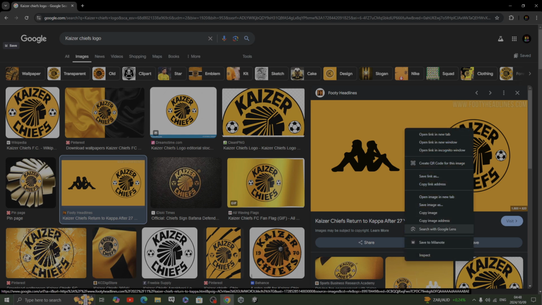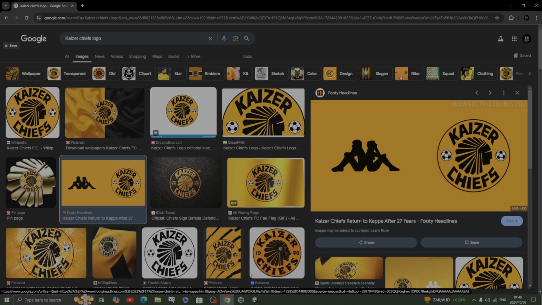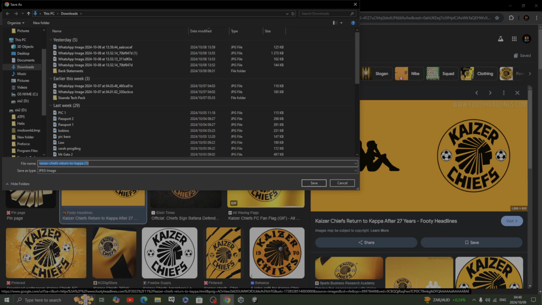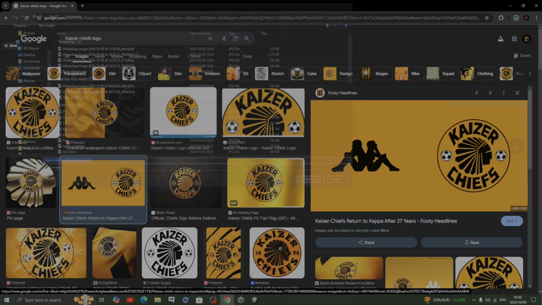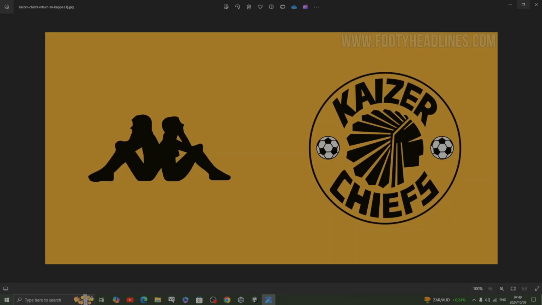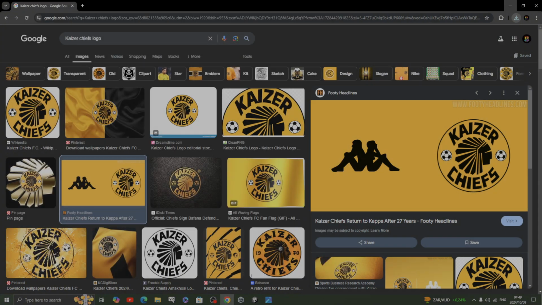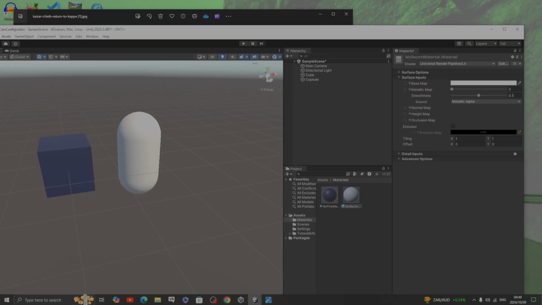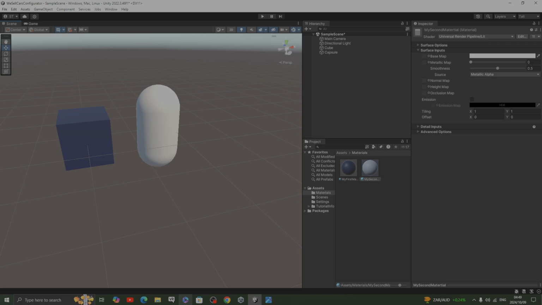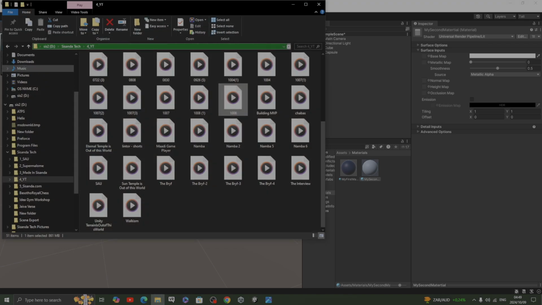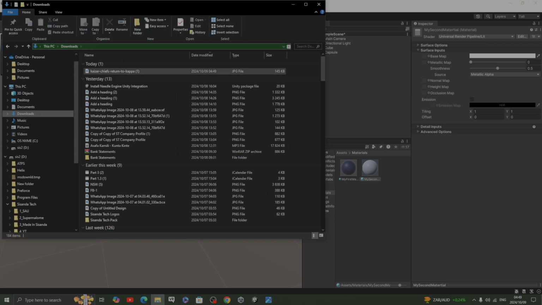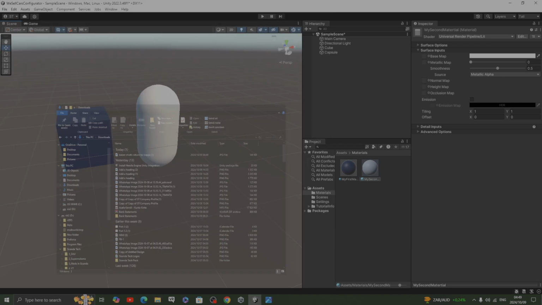I'm gonna right click, save as Kosi, save it. And once I've managed to save it, then you can just make sure that you can access it in downloads. And we're gonna need one more thing.